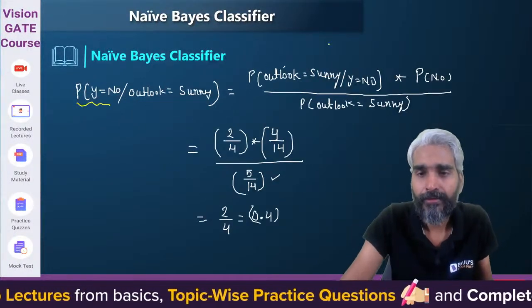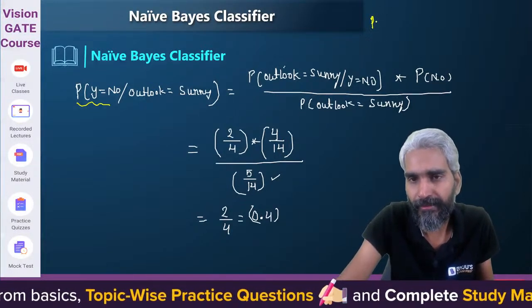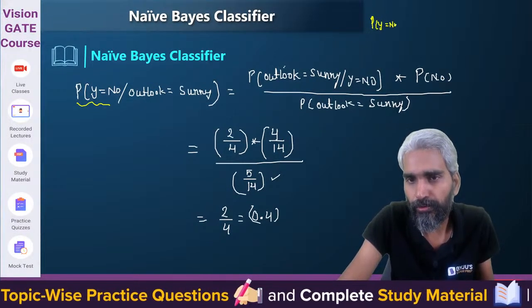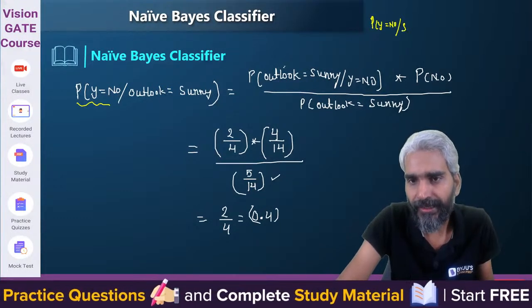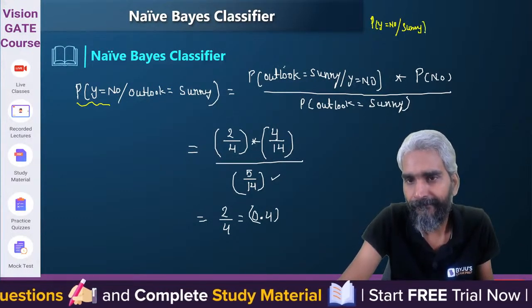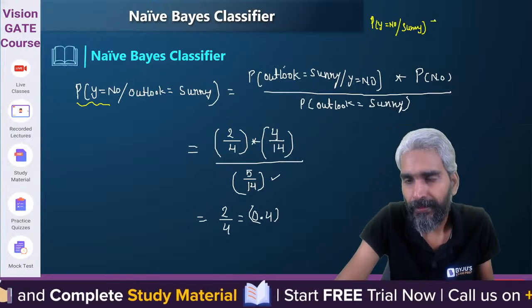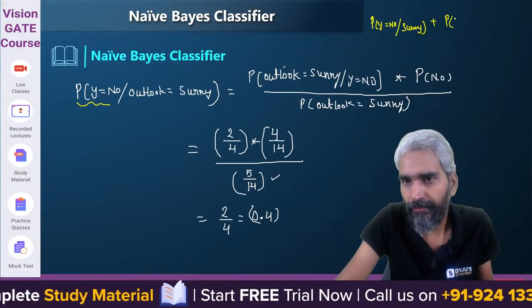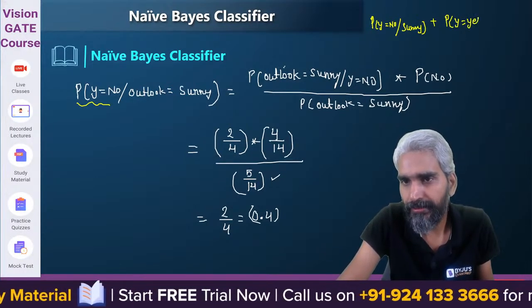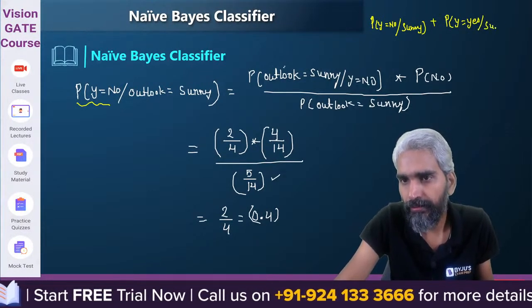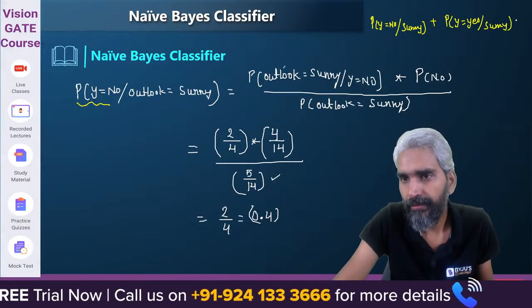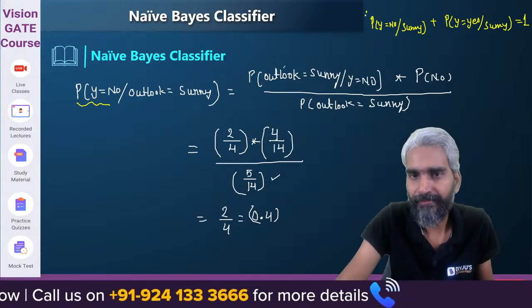So the first observation is probability of y equals no given sunny plus probability that y equals yes given sunny will be equal to 1.